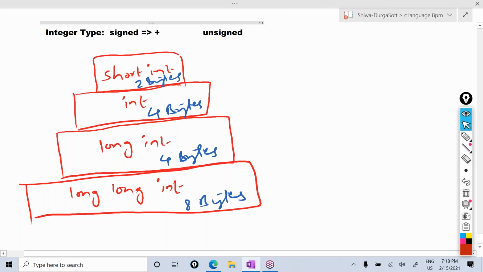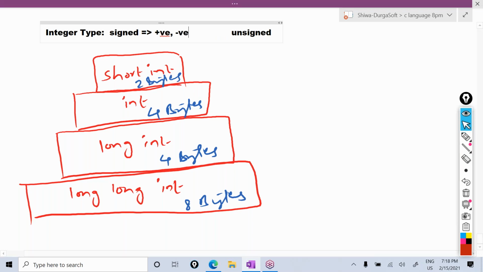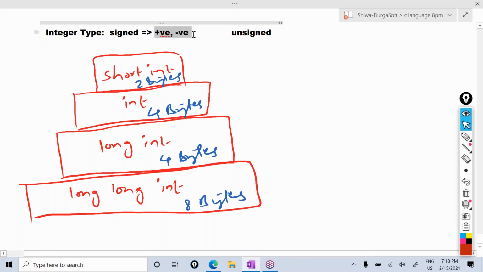Signed means it can accept both positive and negative. Signed means sign will be there, positive and negative both. Unsigned means no sign will be there, only positive values can be accepted. Unsigned, all are positive only, positive and 0. So in every type, again two types are there. One is signed, another one is unsigned.